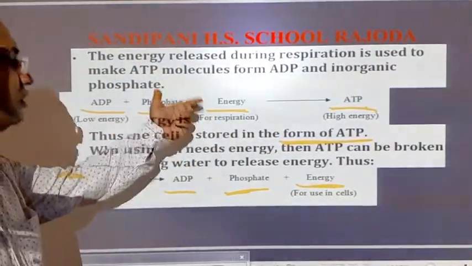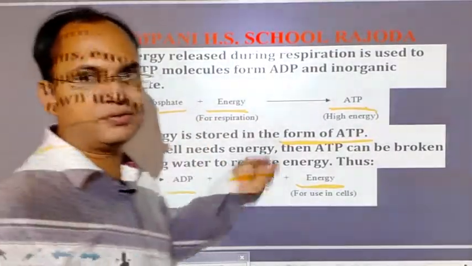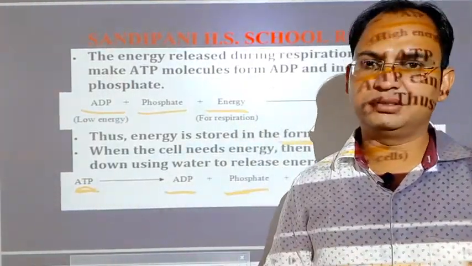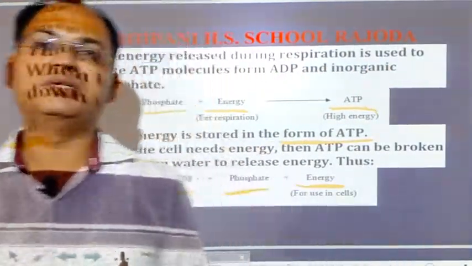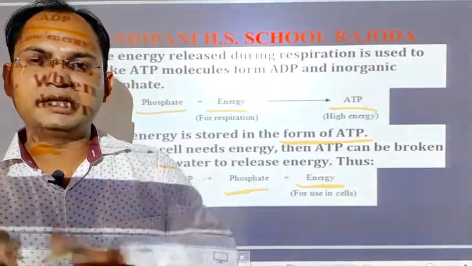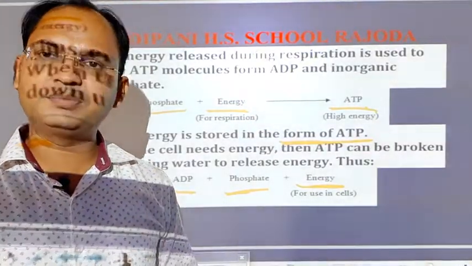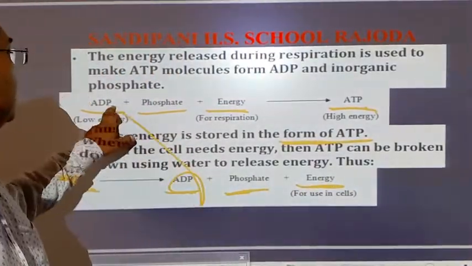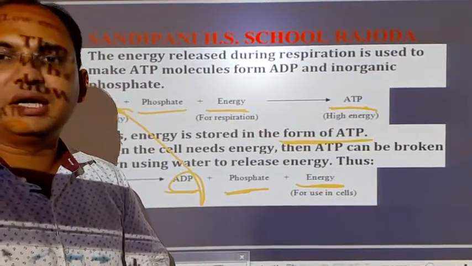This reaction is just the opposite of the previous reaction, because in the previous reaction the formation of ATP was taking place and storage of energy occurred. But in the second reaction, when energy is needed by the body, our body releases the energy from the ATP and utilizes it. ATP again gets converted into ADP, and the next time the process of respiration occurs, that ADP will again combine with phosphate and energy and form the ATP molecule.